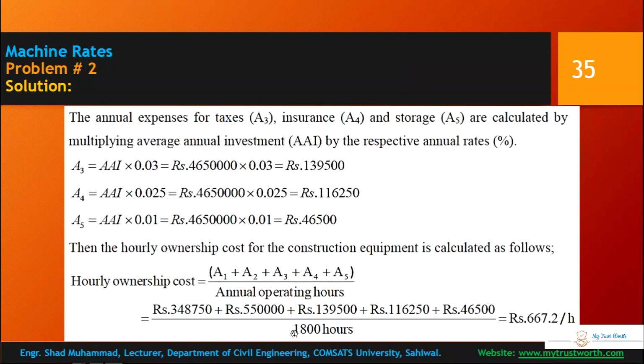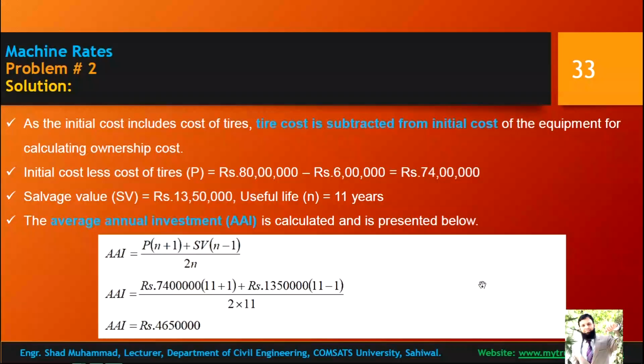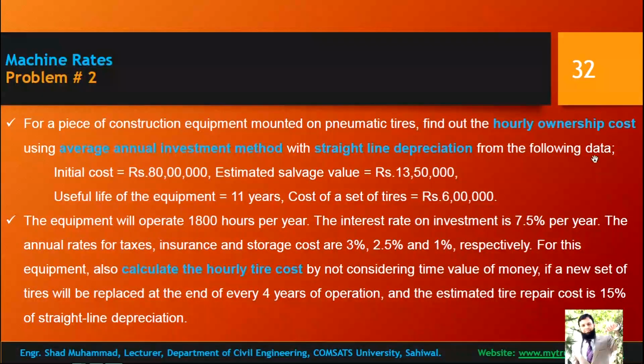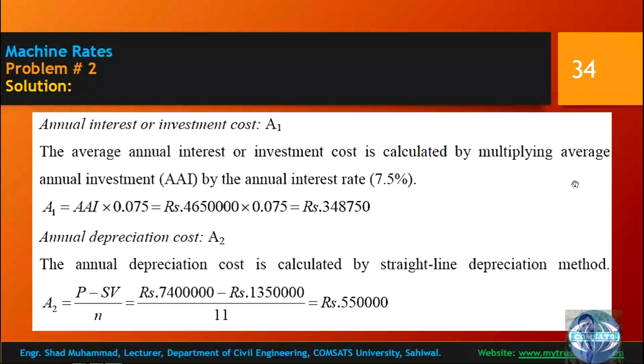Add them together, divided by the number of operating hours, is equal to your hourly ownership cost. One part of the question has been solved: hourly ownership cost.